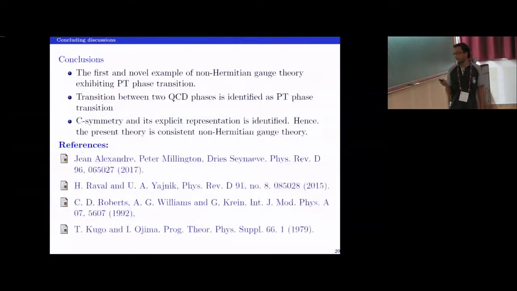So the conclusions are: it is the first example of a non-Hermitian gauge theory where the PT phase transition is shown, and it is a transition between two QCD phases. It's not that there are parametric regions where I tune the parameter and go from one region to the other. These are two real QCD phases, and the transition between these two phases is a PT phase transition. And C symmetry and its explicit representation is also shown. So the present theory is a consistent non-Hermitian PT symmetric theory. Thank you.